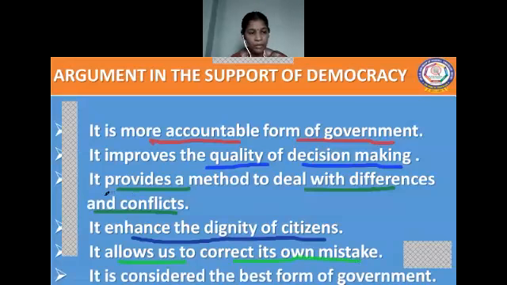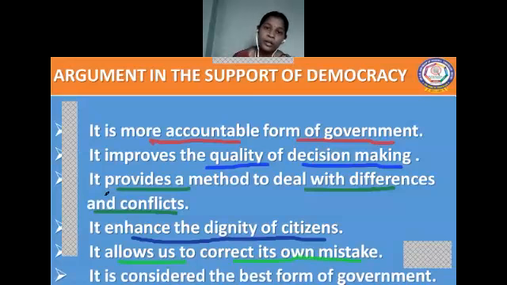And the last one, we are going to sum up. From the above details, we consider that democracy is the best form of government. Why? Because it is more answerable. It responds to the needs of the people. It improves the quality of decision making, and it accommodates the various diversity of people together. Democracy keeps us together, even though we are diversified in different backgrounds.